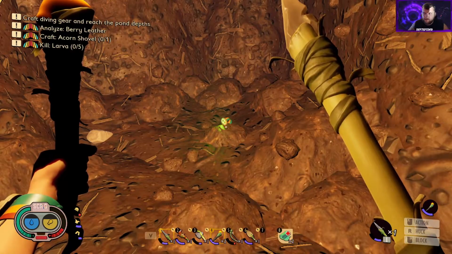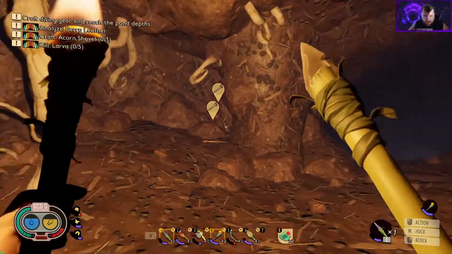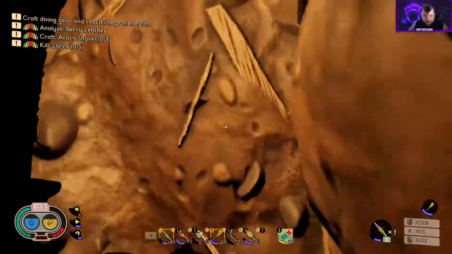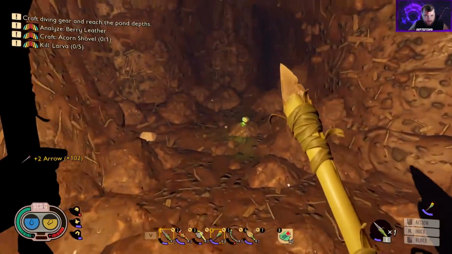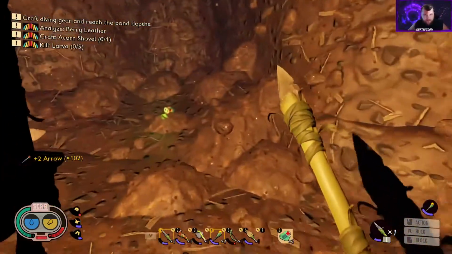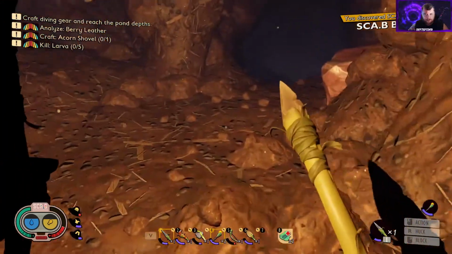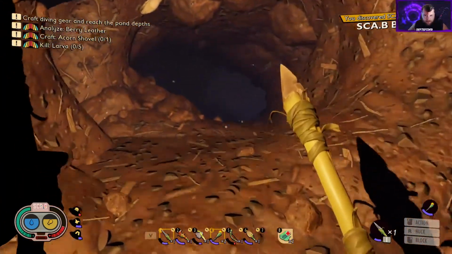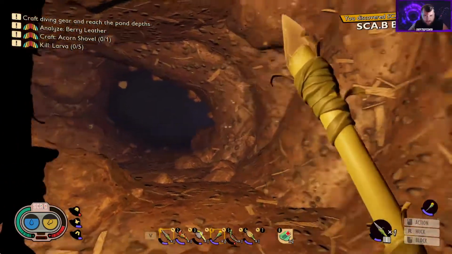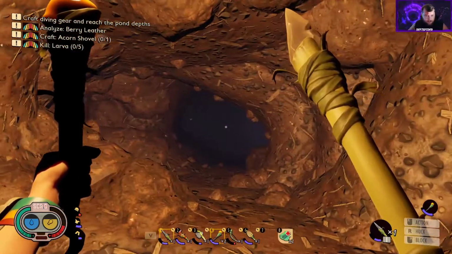Alright guys, so we went back to the research lab to get some more quests, and then I decided I'd go ahead and head underground below the research lab to do some more exploring. And as soon as we dropped off the ledge, there's 2 soldier ants here, and then there's another scab. Let's go ahead and grab that. So we got scab bugged. And then we're going to continue exploring the rest of this anthill that we're in. Hopefully we can get out alive, and we'll see how this goes.